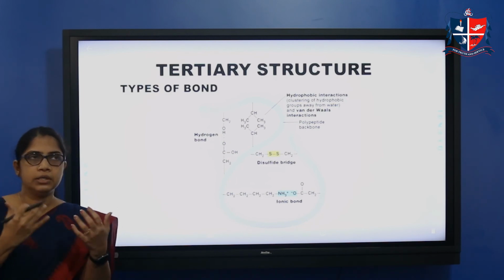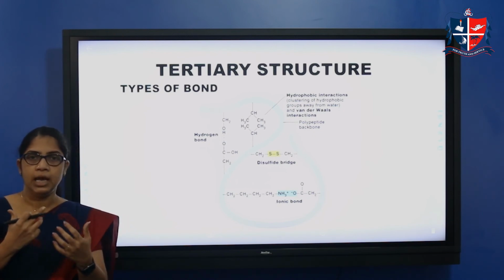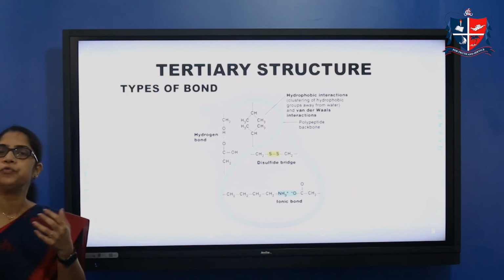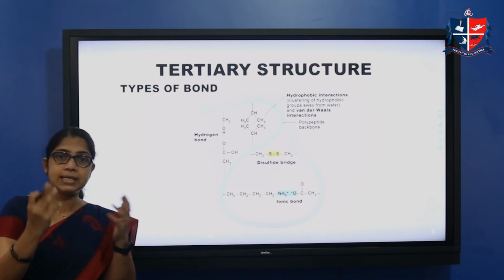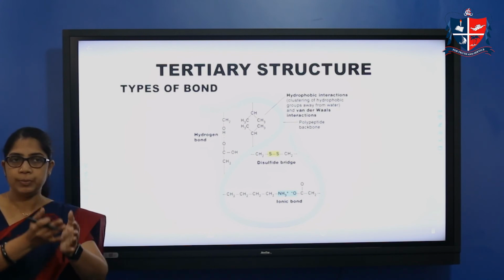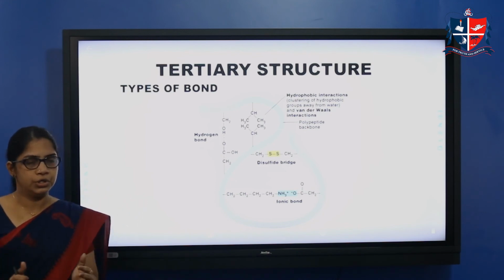The secondary helix and secondary pleated sheet are folded together by certain forces of attraction, and the resultant structure, like a fibrous protein or globular protein, is generally called tertiary structure.